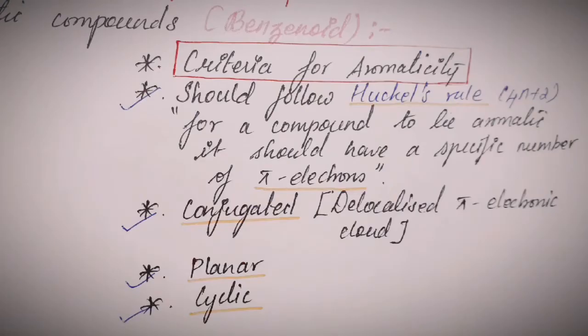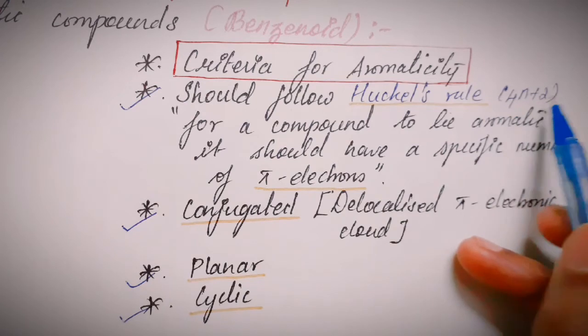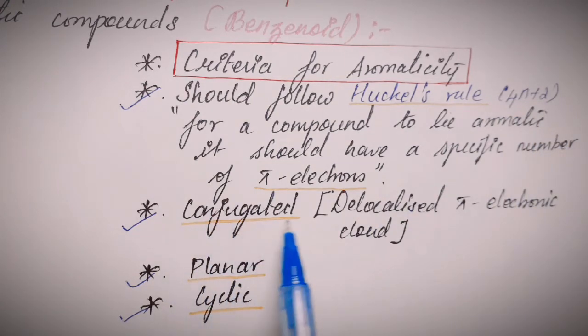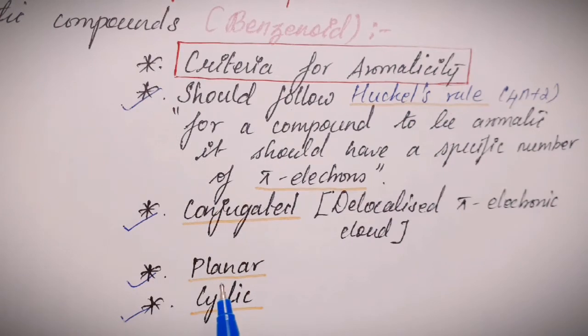For aromatic compounds, the first criterion is that the compound should follow Huckel's rule, or the 4n+2 rule. The second criterion is that the compound should have a conjugated system or delocalized pi electronic cloud. The third point is that the compound should be planar. And the fourth most important point is that the compound should be cyclic in nature.